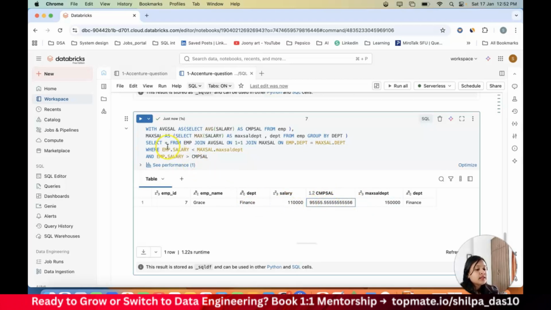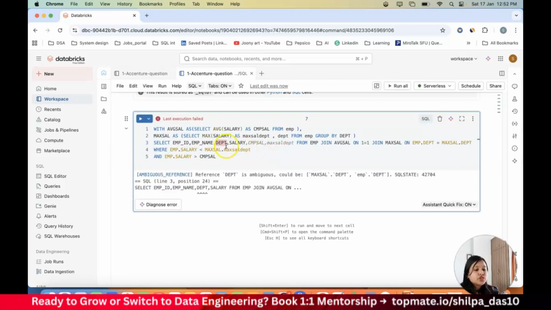If you want to select some particular columns, you can do a select and then choose the columns that you need. For example, you need these columns that I'm typing, right? So you need only these columns. It should go ahead and give me the result. So in department, you need to mention from which table you.